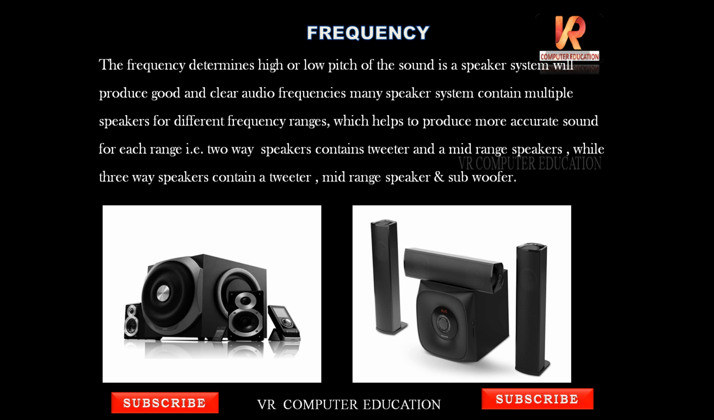So two-way speakers contain tweeters. You can say 2 tweeters and 1 mid-range speaker, while three-way speakers contain a tweeter, a mid-range speaker and subwoofers. You can see 2 tweeters, 1 mid-range and another subwoofer. So different speakers will play different frequencies. That's why we'll get good clarity of sound. So this is about frequency.